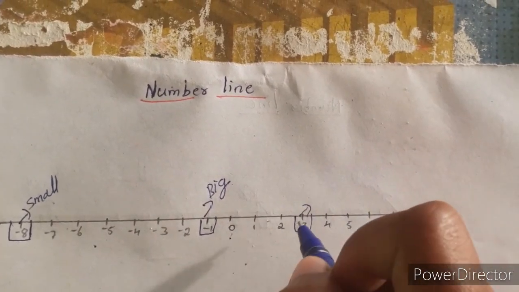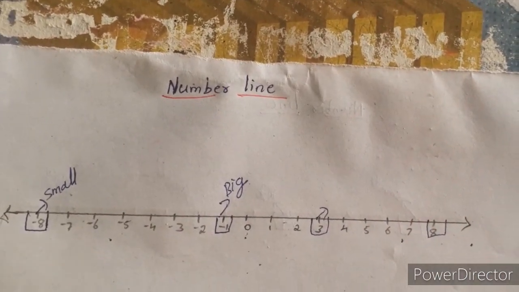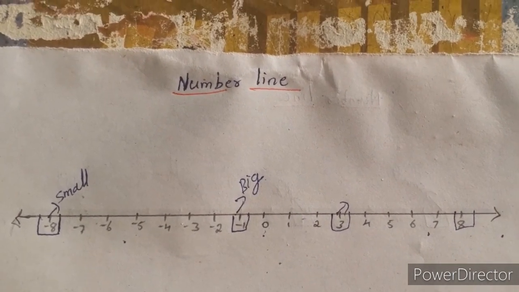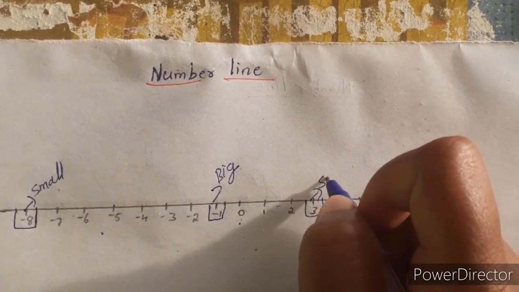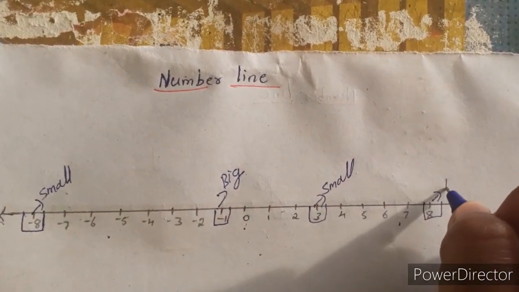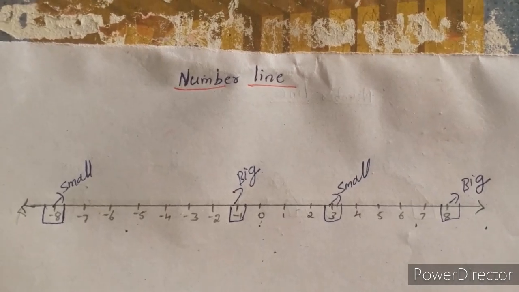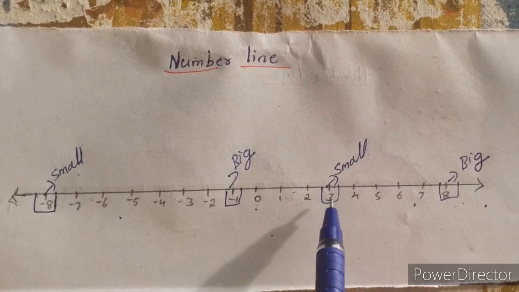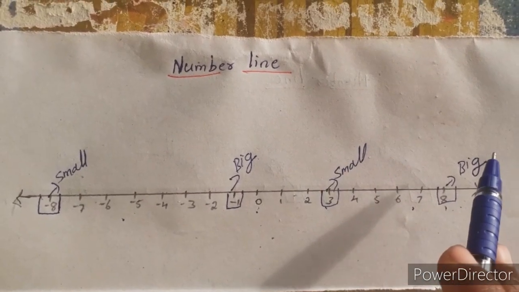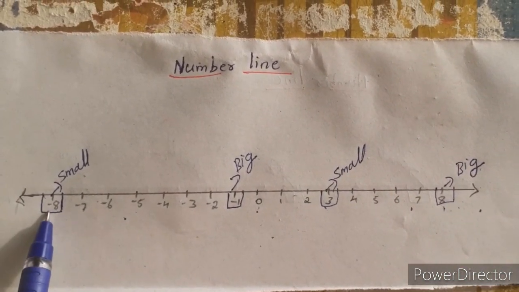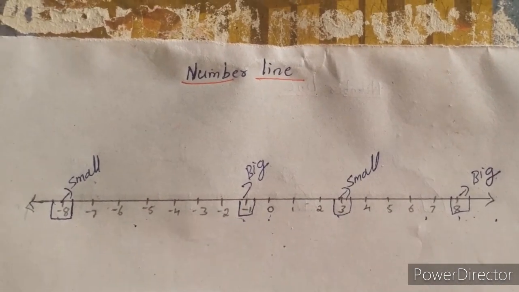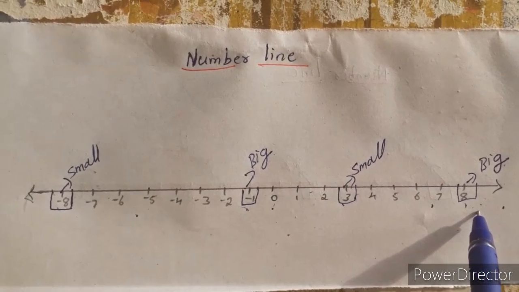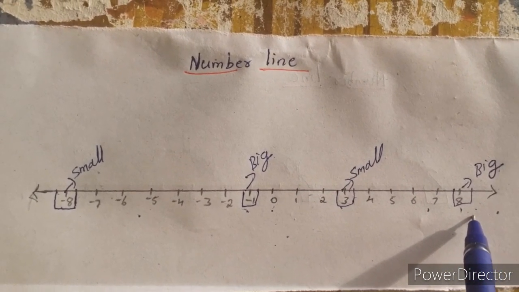plus 3 means here I am not showing the sign, but if the sign is not there, that means plus. 3 is the small one, 8 is big. So comparing these two numbers, 3 is the small one, 8 is the big one. Minus 8 is less than minus 1. 3 is less than 8. I think this number line is clear to you.